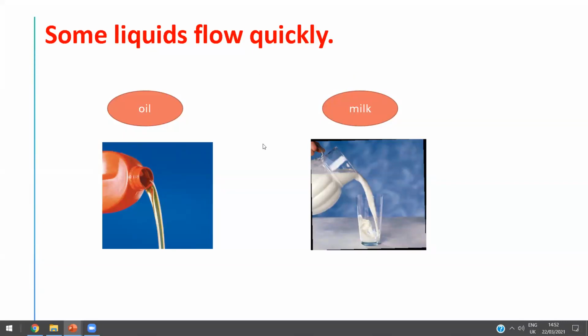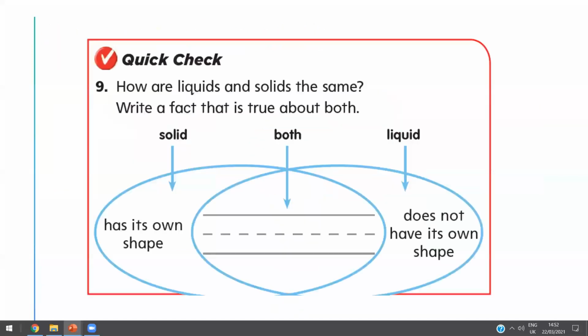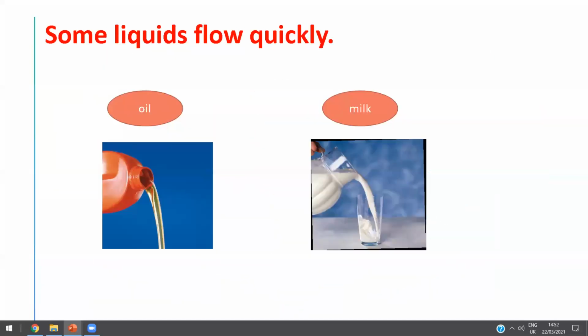Milk and oil. Yeah, amazing, and juice and like water. Thanks a lot, Superboy. So others can flow quickly, like the oil, like the milk. Okay, honey.